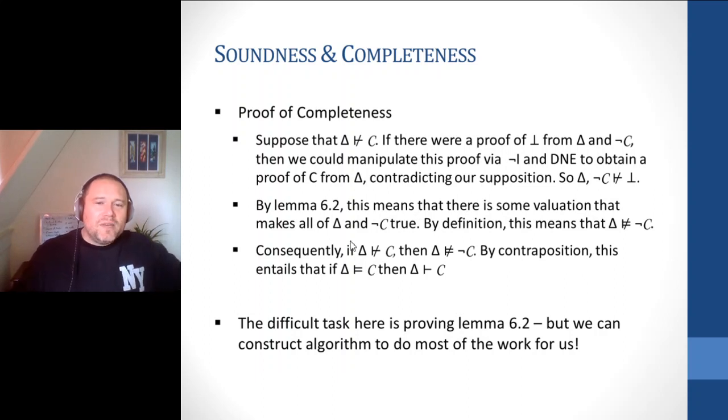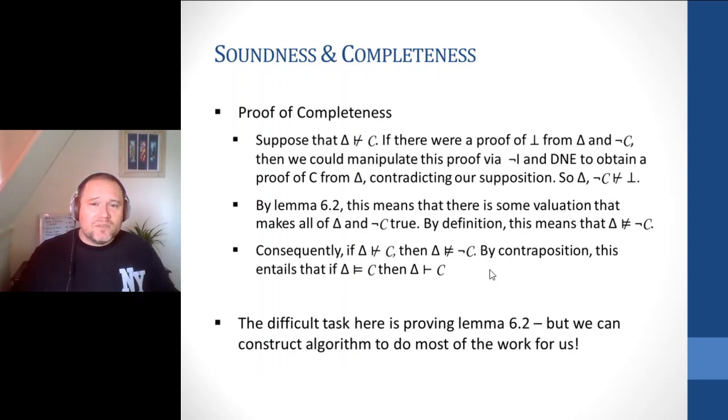Now, what do we get? Well, remember our initial supposition. Our initial supposition was that from our sentences, you can't prove C. So we can now effectively do something like conditional introduction. We can say if from our sentences you can't construct a proof for C, then there's not going to be any kind of tautological entailment from these sentences to not C.